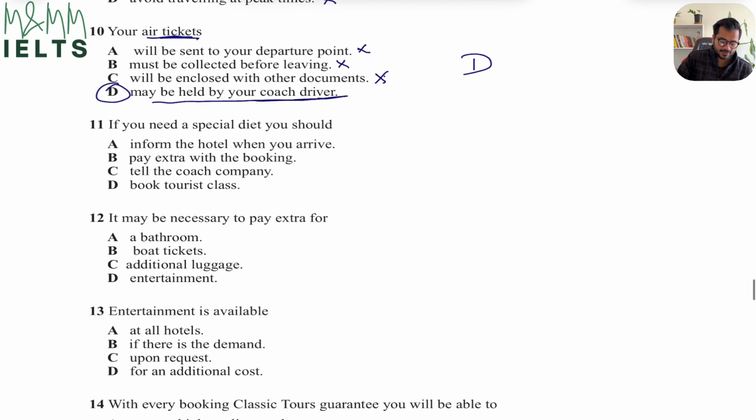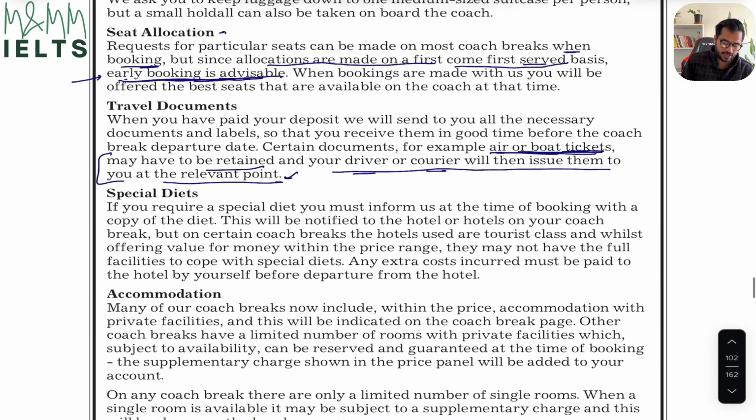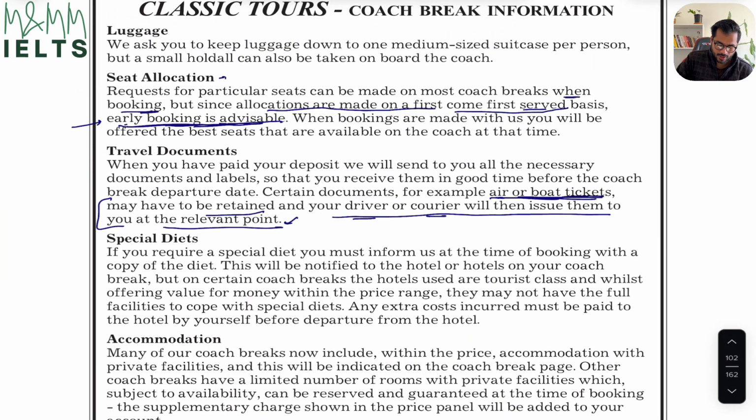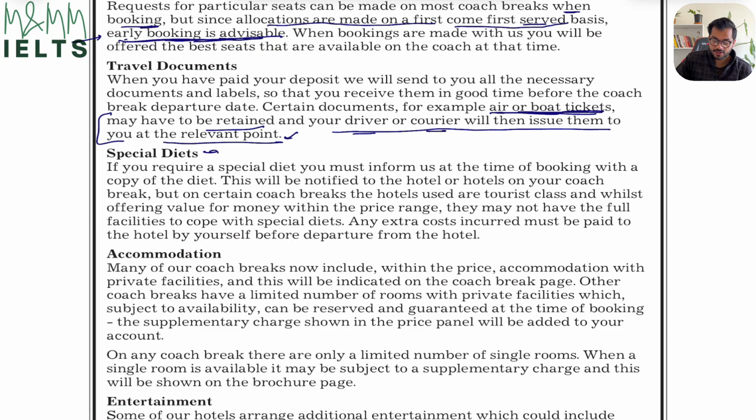My third question is, if you need a special diet, you should, and there are four options. Now again, let's look for the special diet. And here we have the bigger heading, special diet. So that means my answer has to be coming out from this particular paragraph. If you require a special diet, you must inform us at the time of booking with a copy of the diet. So if you need a special diet, you must inform us when you book, at the time of booking with a copy of the diet.